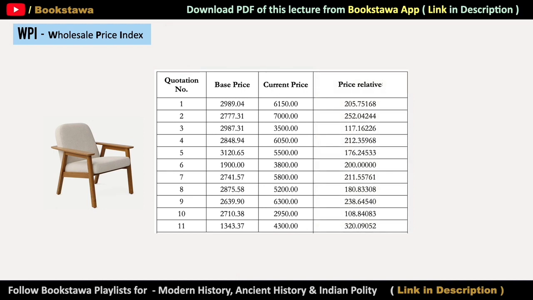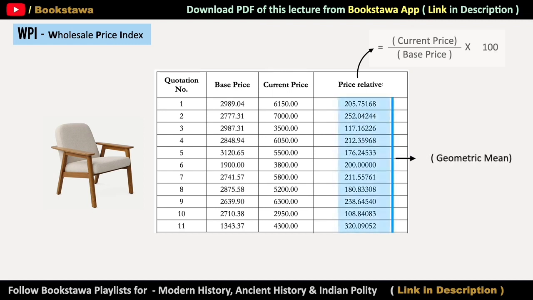The formula to calculate price relative is that we have to divide the current price by the base price and multiply it by 100. Then on the basis of this formula, when we calculate the price relatives of all the quotations, then we have to take the geometric mean of all these values. And the value that comes is called elementary price index of that particular item.